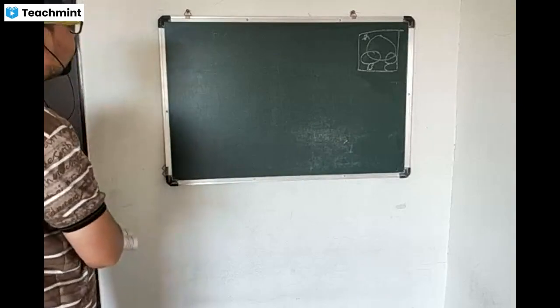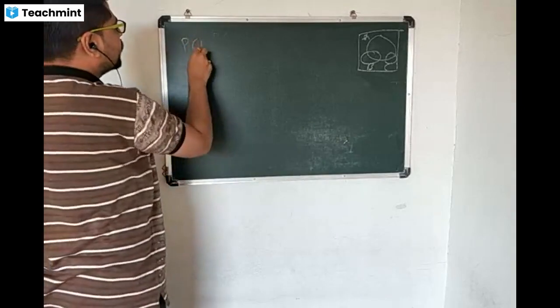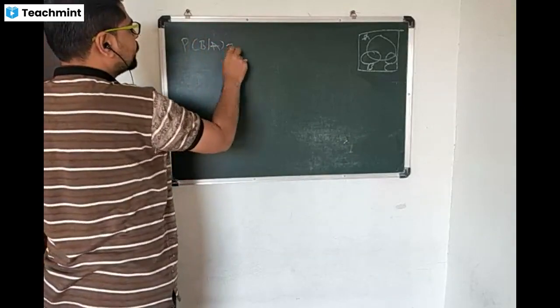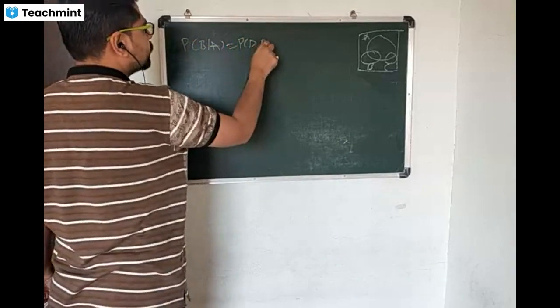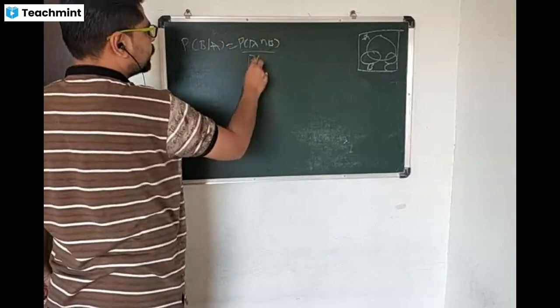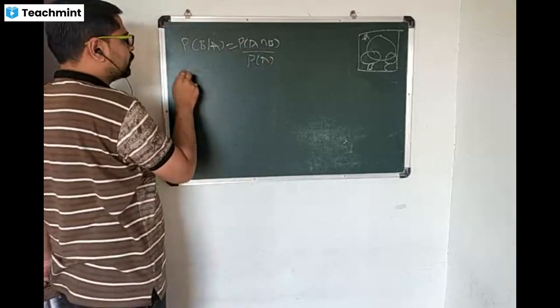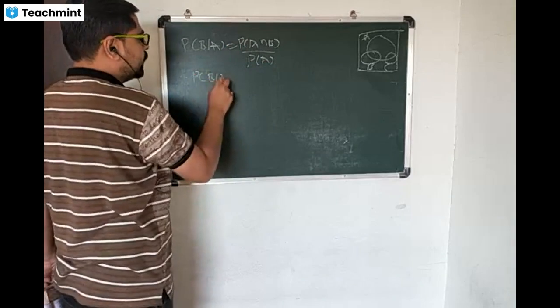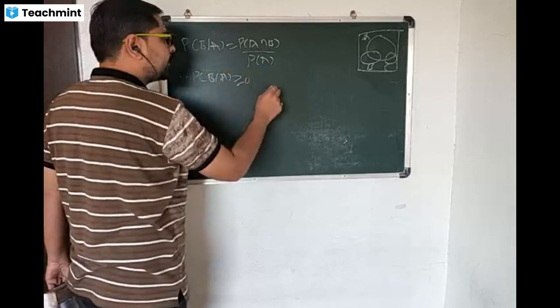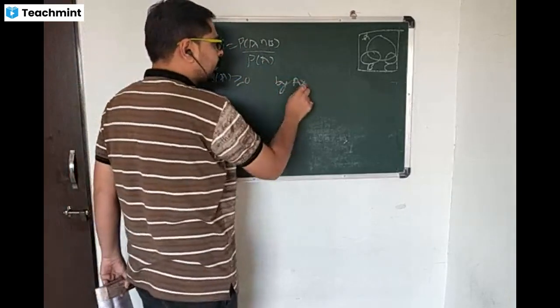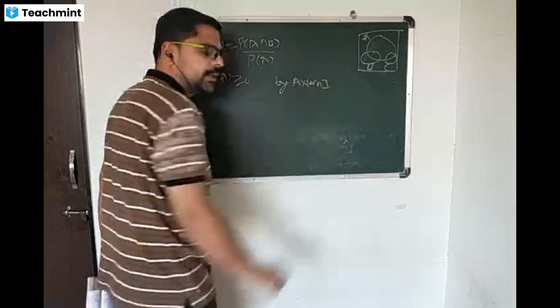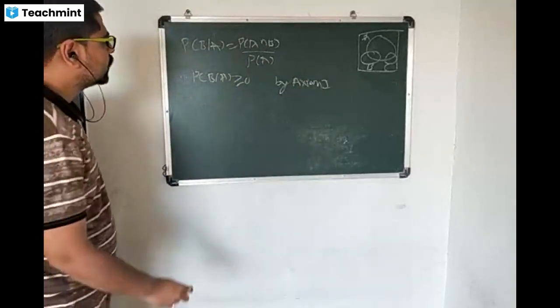प्रोबॅबिलिटी ऑफ B गिवन A. आता प्रोबॅबिलिटी ऑफ B गिवन A is equal to probability of A intersection B divided by probability of A. We know that every probability is positive. Therefore, probability of B given A is positive since by axiom 1 of probability by using axiomatic definition.